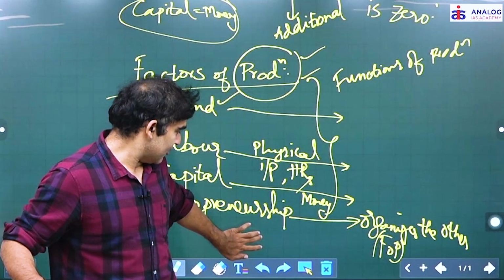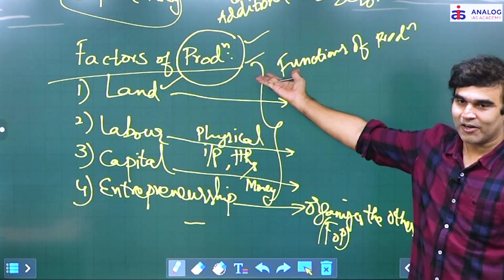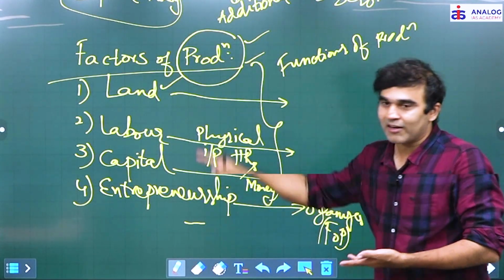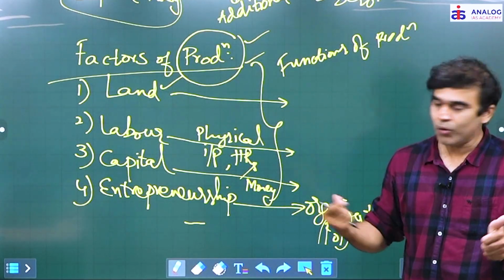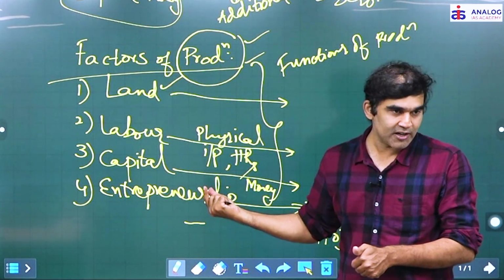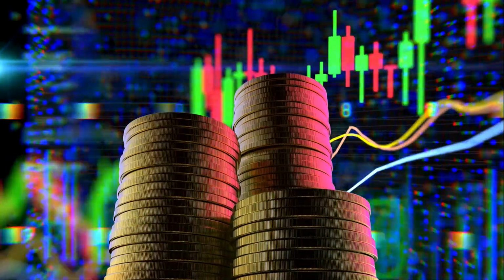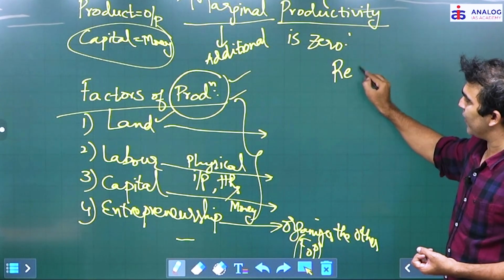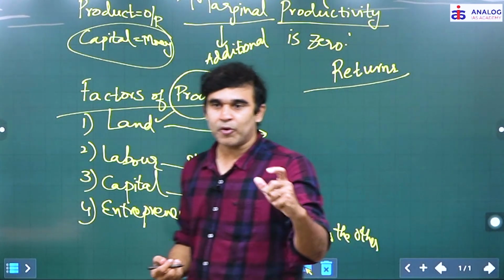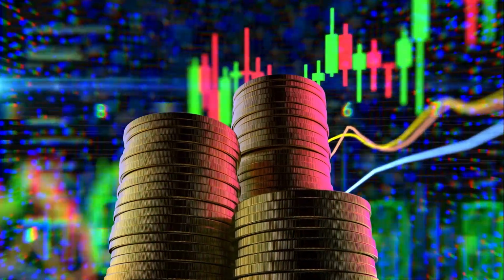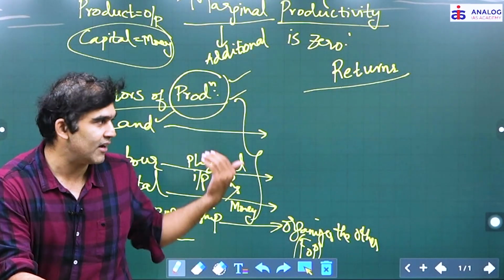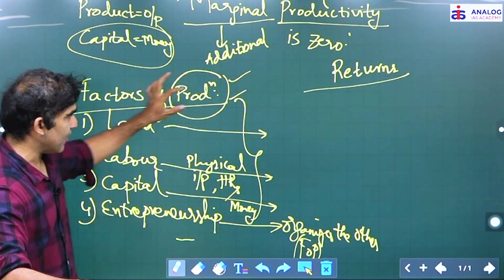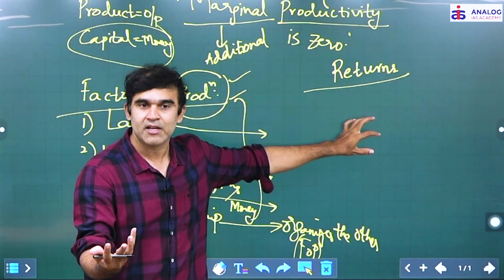And at the end of the day, why are we here? Money. Factors of production also should give you something, or else why will you be there? Or why will this person come and organize everything? So everyone who possesses these factors of production will require money. They will expect something in return, right? So each factor of production will have its own corresponding returns. Returns means money, profits, right? Returns means money. Everyone wants money, whether them or these. So each factor of production will have a corresponding return that it provides.